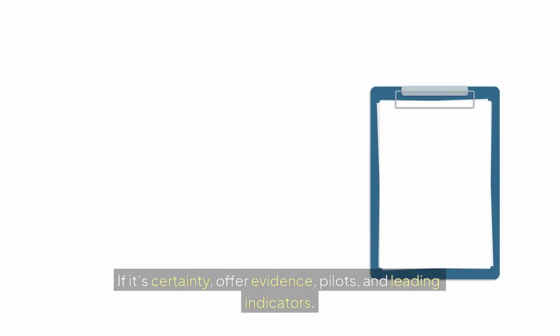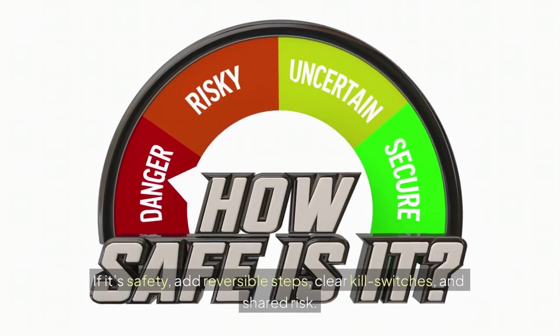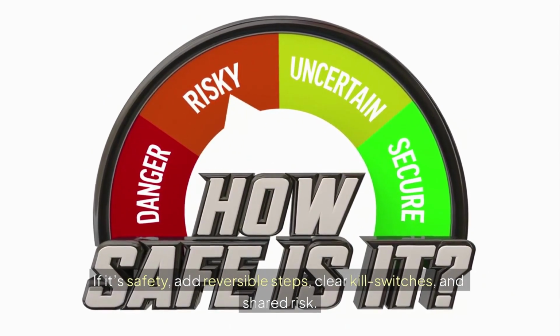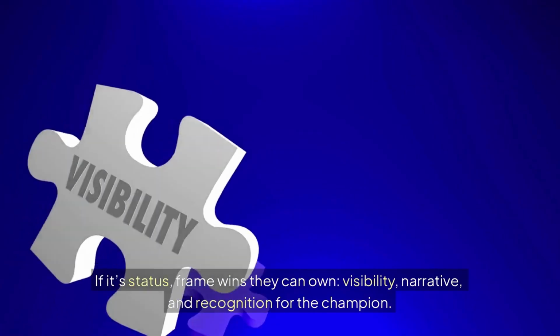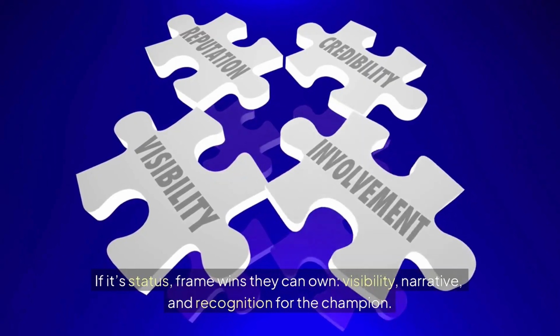If it's certainty, offer evidence, pilots, and leading indicators. If it's safety, add reversible steps, clear kill switches, and shared risk. If it's status, frame wins they can own: visibility, narrative, and recognition for the champion.